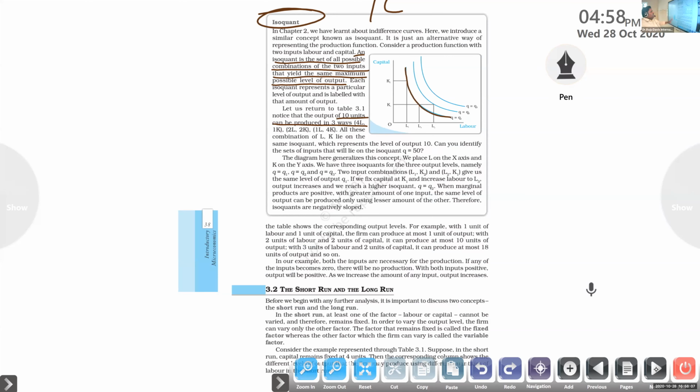So the diagram here generalizes this concept. We place L on the x-axis and K on the y-axis. We have three isoquants for the three output levels, namely Q equal to Q1, so I am numbering it as the first curve, Q equal to Q2, the second line, and Q equal to Q3, the third line. Two input combinations L1, K2 and L2, K1 give the same level of output Q1.